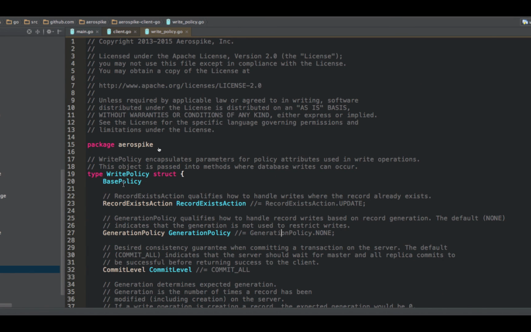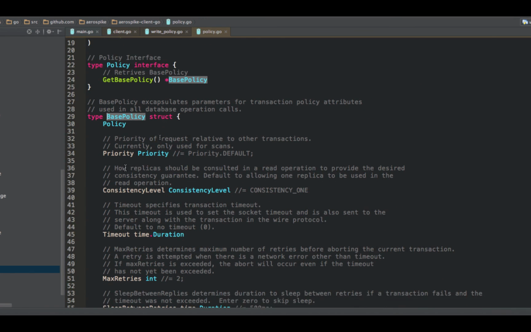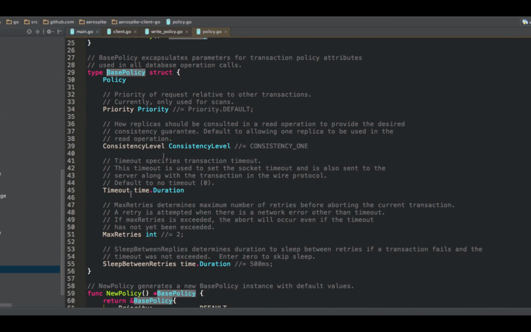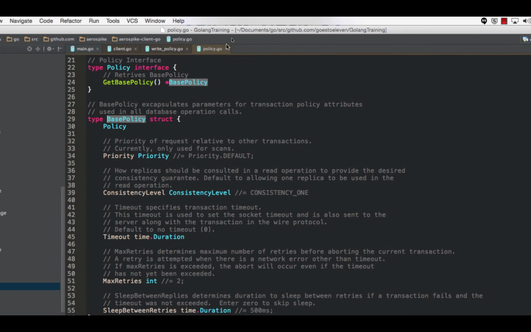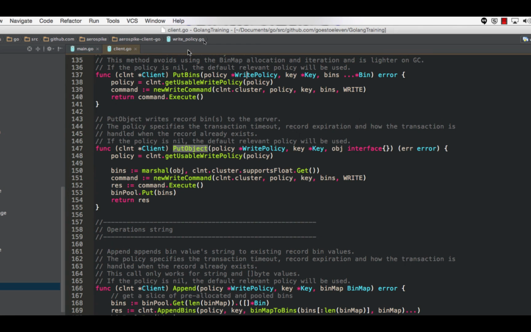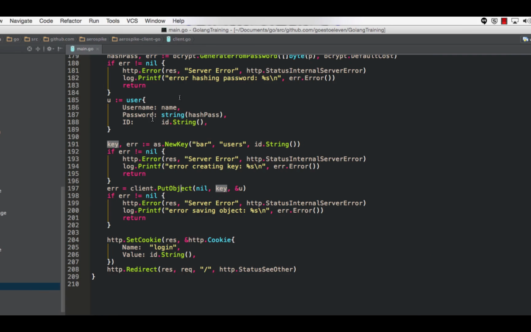Everything also has a base policy, which includes priority and the timeout, max retries, how long to wait between retries, stuff like that. So just about everything that you do with Aerospike will take a policy. You can pass nil, and it will give reasonable defaults, though. But if you need a specific action, like don't overwrite, you can manually fill that in.